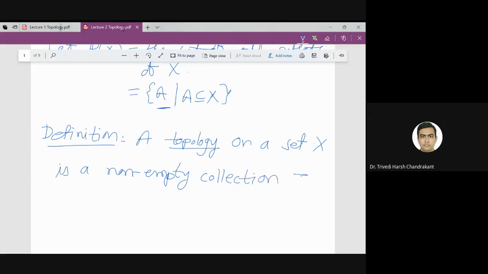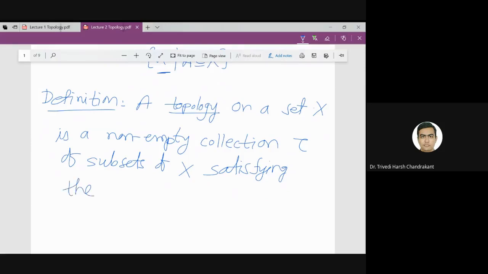So this collection we will denote by tau. And what is tau? Tau is a collection of subsets of X. Now tau is non-empty, but it is a collection of subsets of X. So in particular, it can contain the empty set also. So this tau is a collection of subsets of X satisfying some axioms.